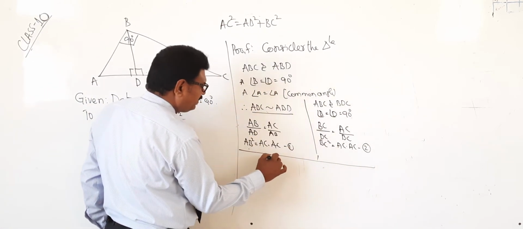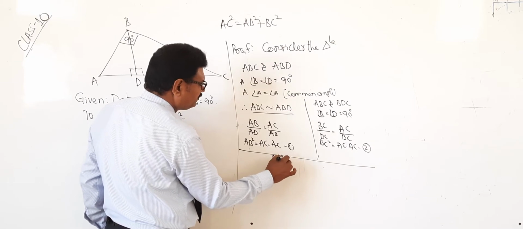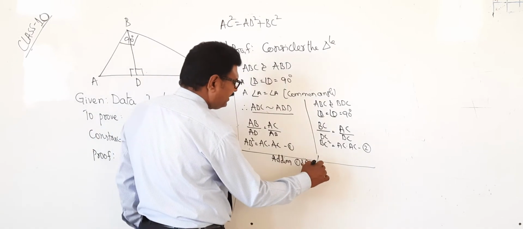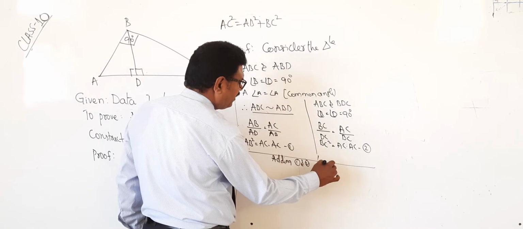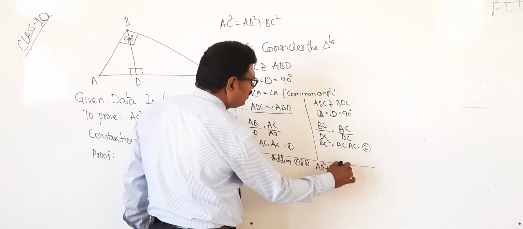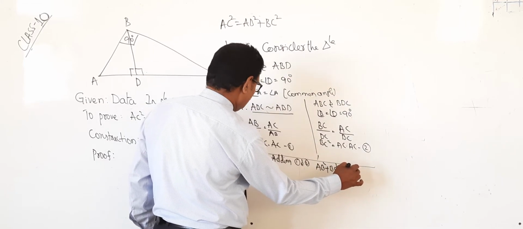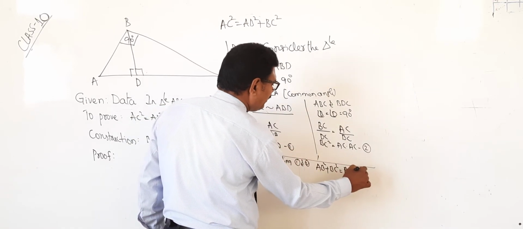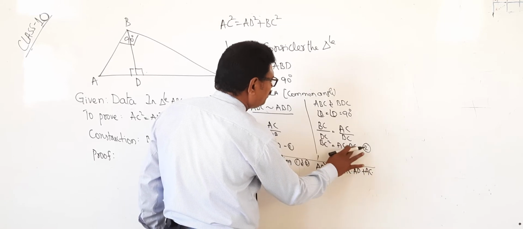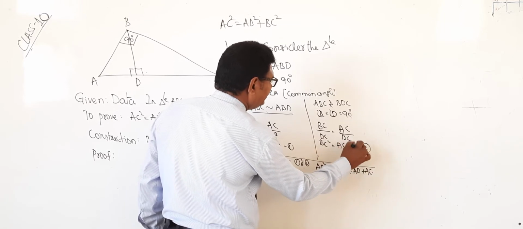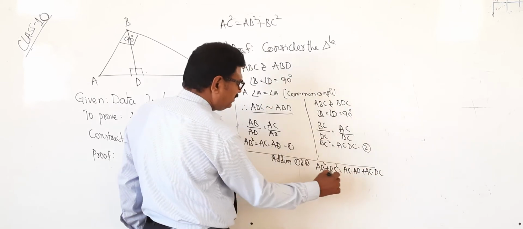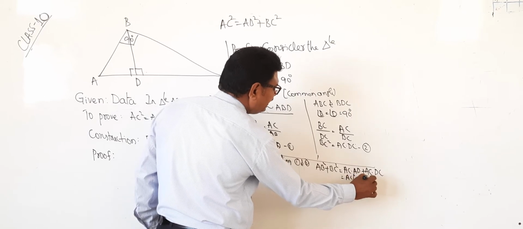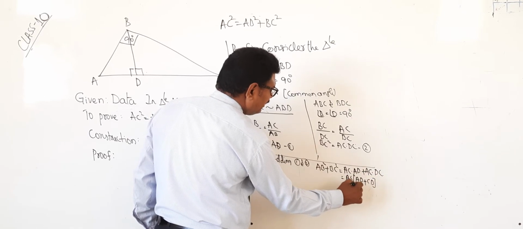Now combine them, that is, adding 1 and 2. What will you get? Yes. AB square plus BC square is equal to AC into AD plus AC into DC, which is equal to AC, if you take common, AD plus DC.